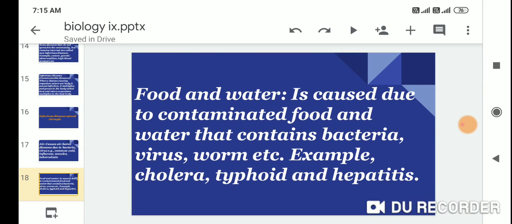Second one is food and water. Disease is caused by contaminated food and water that contain bacteria, virus, worms, etc. Examples are cholera, typhoid, and hepatitis.